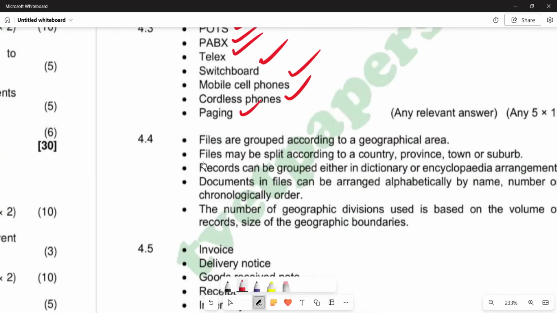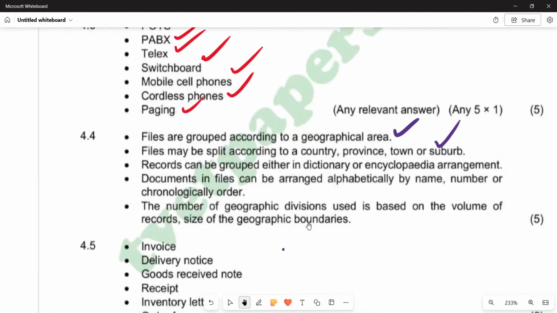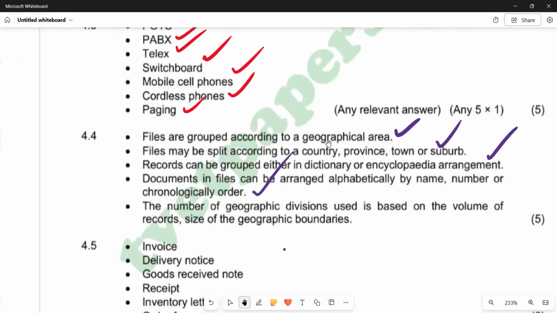Then files may be split according to country, province, town, or suburb. Point number three: records can be grouped either in dictionary or encyclopedia arrangements, and documents and files can be arranged alphabetically by name, number, or chronological order. This is what we will say for 4.4.